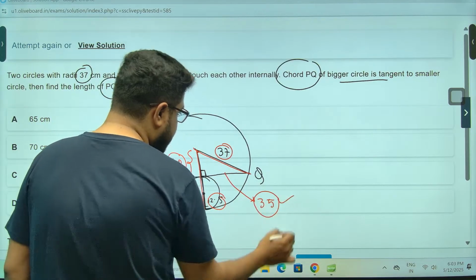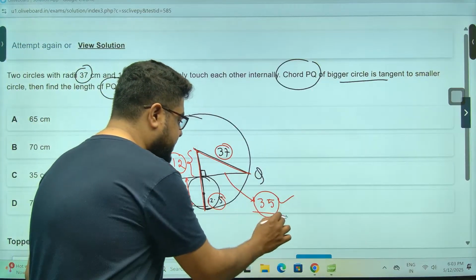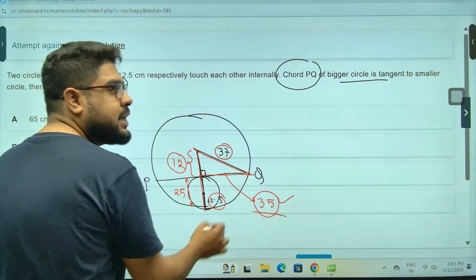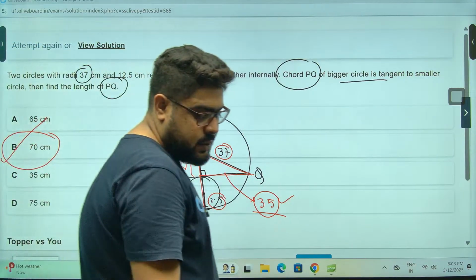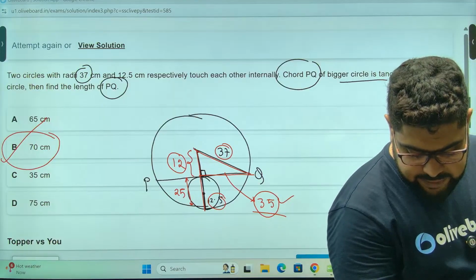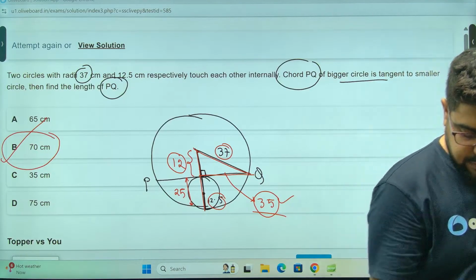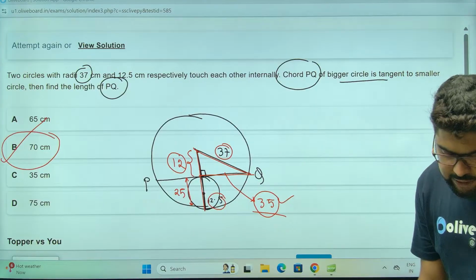करके देखो, पाइथागोरियन ट्रिपलेट. This is a Pythagorean triplet. If this is 35, then half the chord is 35, so the whole chord length will be double, that is 70. Whole chord has to be 70. Clear, sir? Clear, everyone? Clear? Chalo.